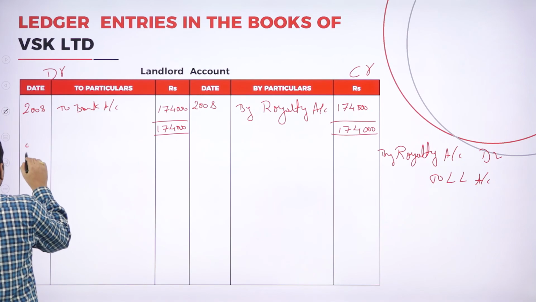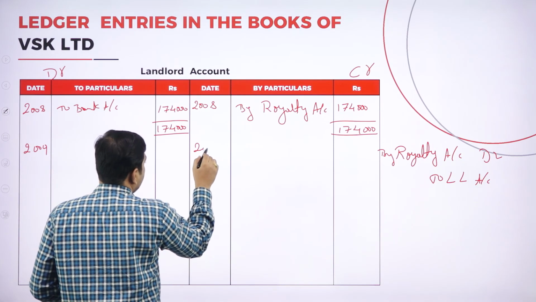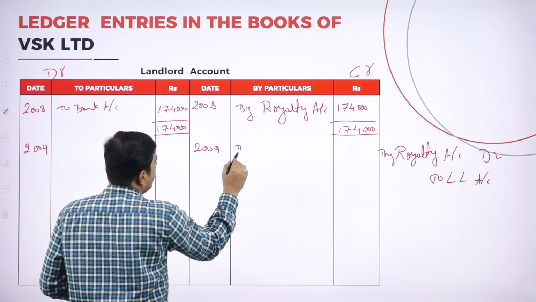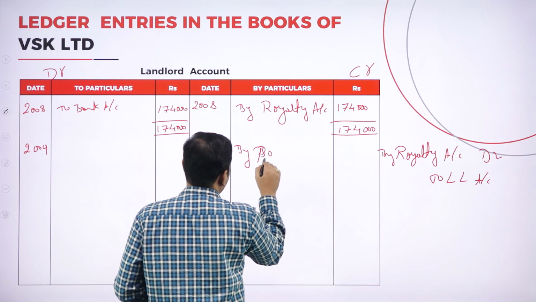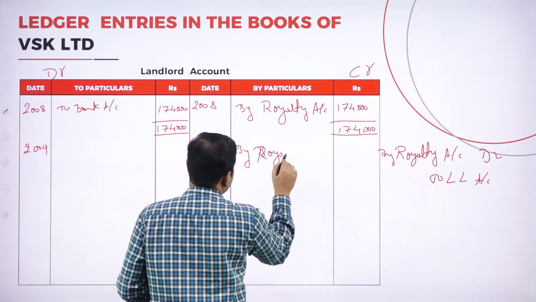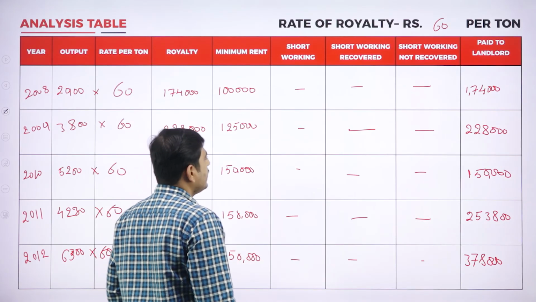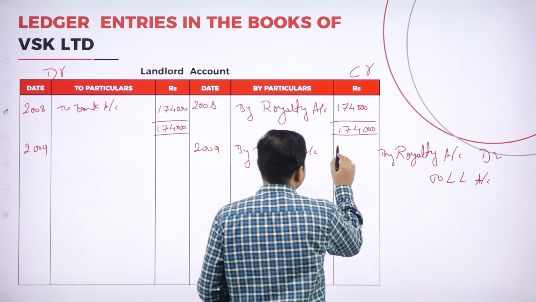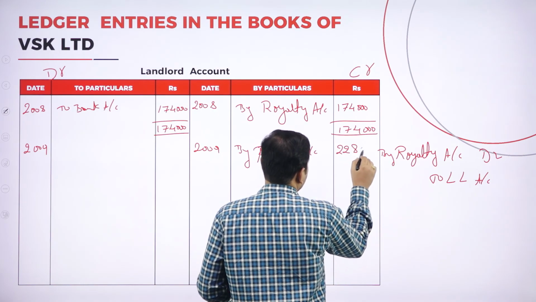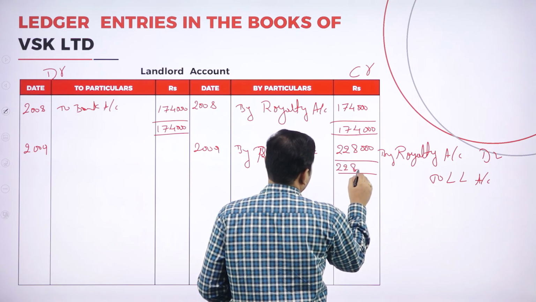Again coming to the next year, 2009. In all these years we don't have any short working and minimum rent. So here also 2009, by royalty only we are paying, by royalty account. What is the amount we are paying for the second year? 2,28,000. Again the amount will get tallied, 2,28,000.